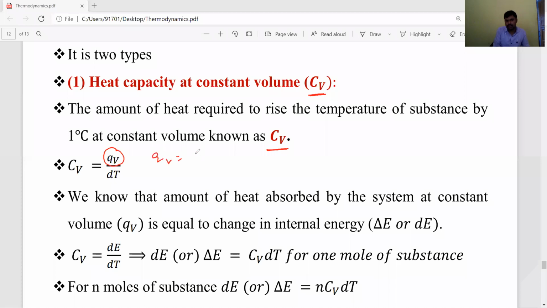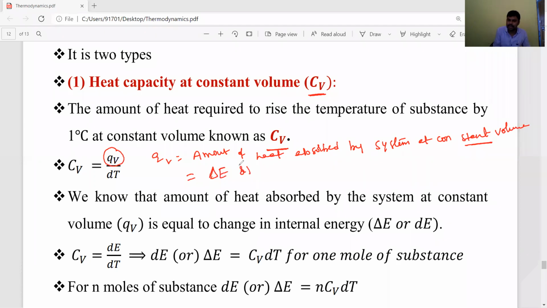where Q is the amount of heat absorbed by the system at constant volume. We know very well that the amount of heat absorbed by the system at constant volume is nothing but the change in internal energy, delta E or dE. So QV is equal to delta E.